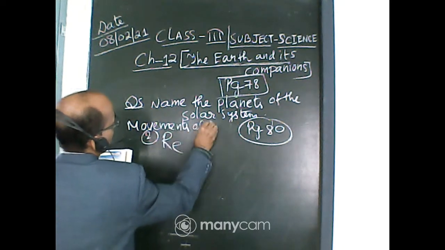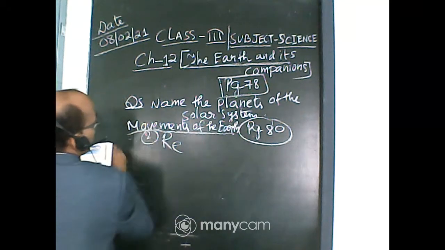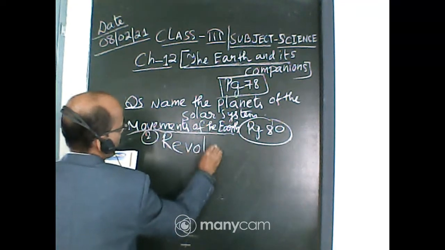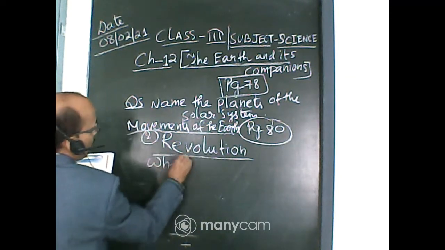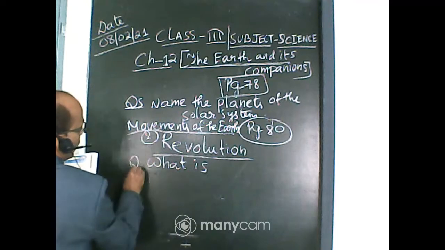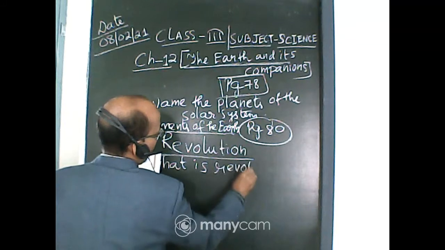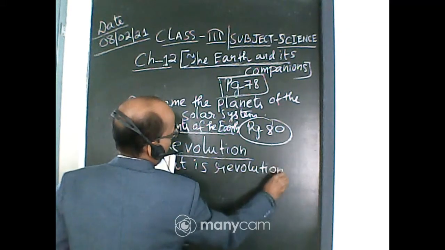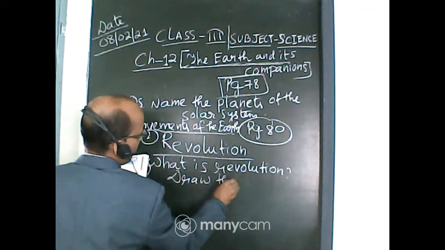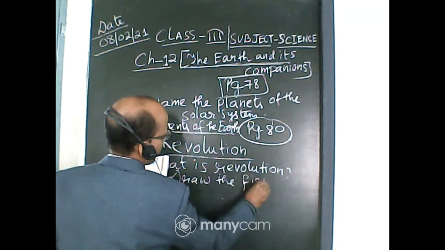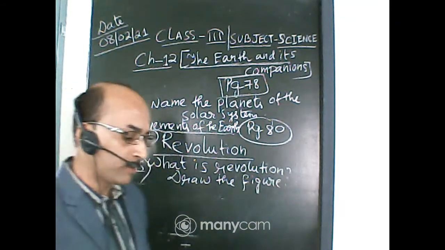The next movement is revolution. We will learn what revolution is, and you will also have to draw the diagram of revolution. It is given on page number 80. Everybody can follow there.